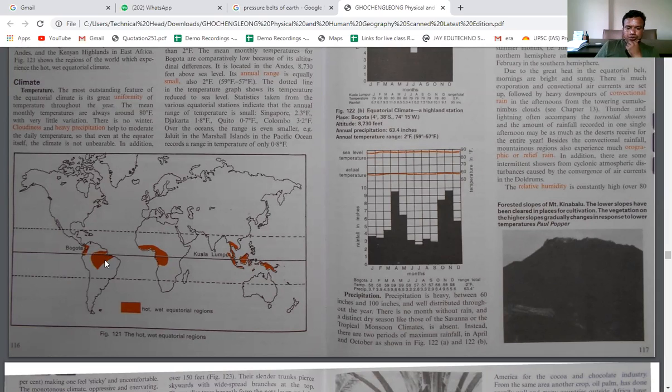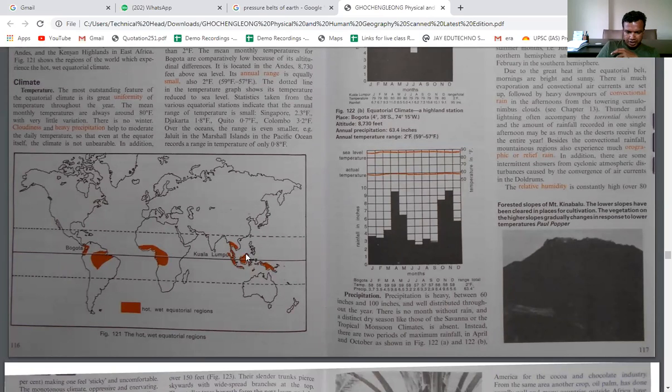Sorry. So here we can see that the equatorial type of climate is found in the middle of Africa. Can you all see? Now here it is very important. You need to understand where the equator is passing through. You can see that the equator passes through the middle of Africa, then the northern part of South America, and the middle of the Southeast Asian region, right?